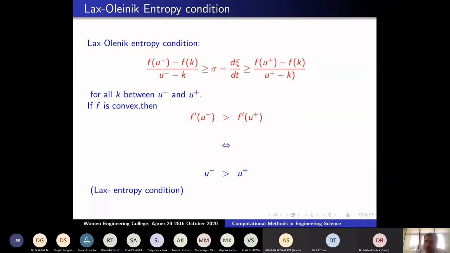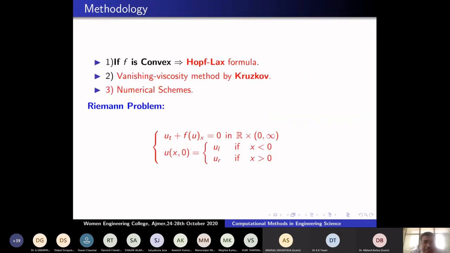I'm also going to talk about finite difference; here I'm going to talk about finite volume methods. Before that, this depends on the Riemann problem solutions, so I'm going to explain that. What are the strategies to do it? If f is convex, there is Hopf-Lax formula. That means the solution can be derived explicitly, but it is impossible to compute it practically.